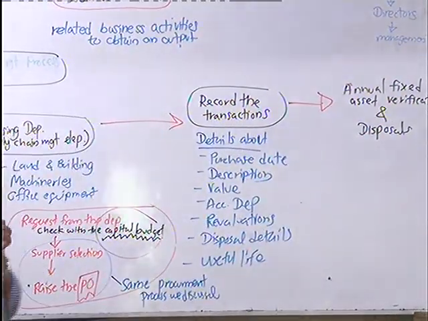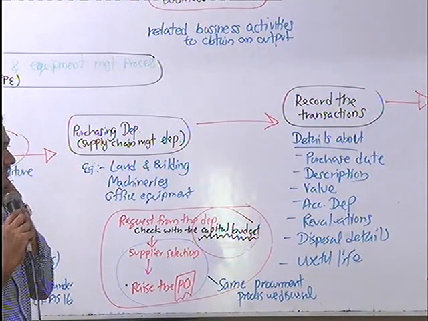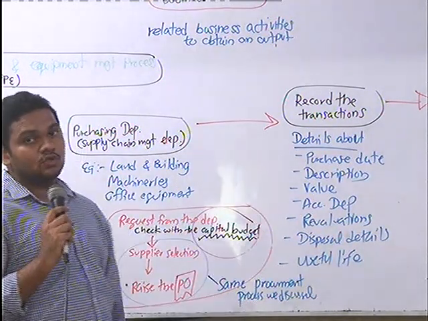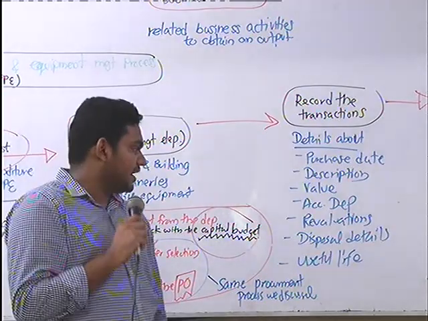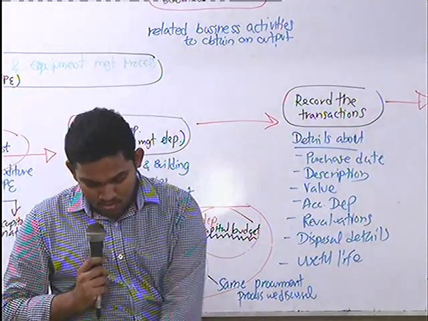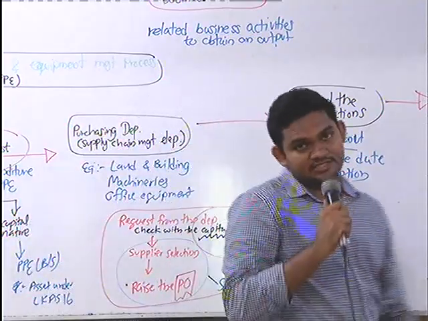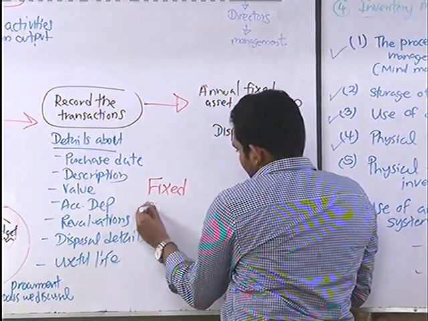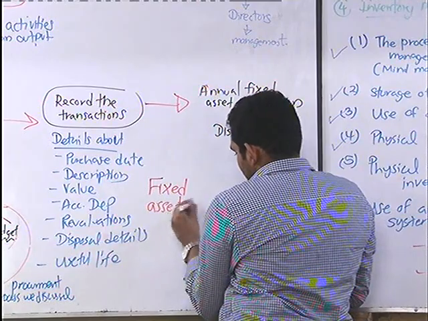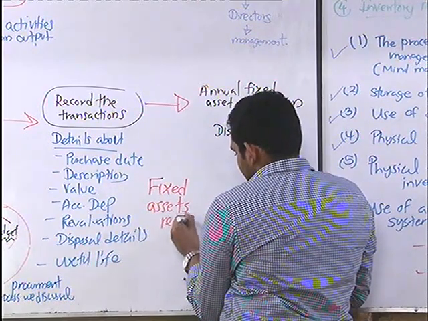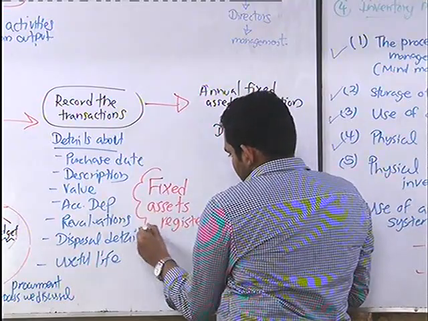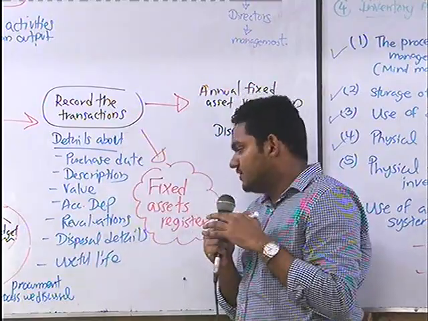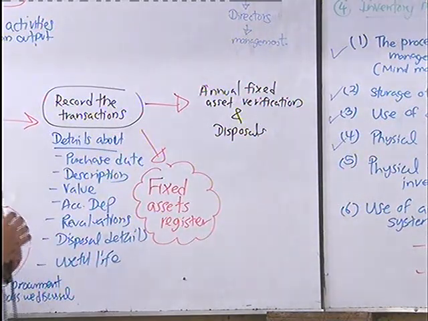So now you receive the goods. After receiving the goods, you have to record it in your books. What do you call that? You call it the fixed assets register, FAR. To record the transaction, you use the fixed assets register. We call it FAR.